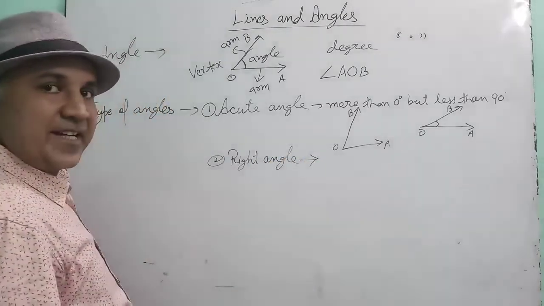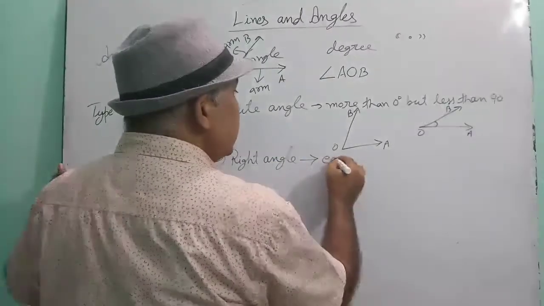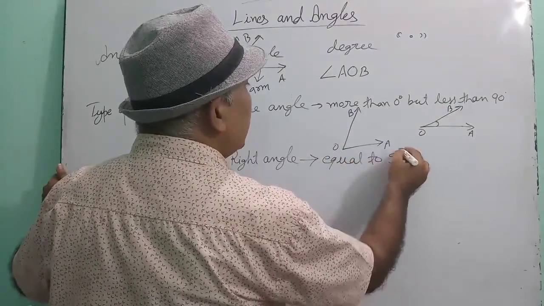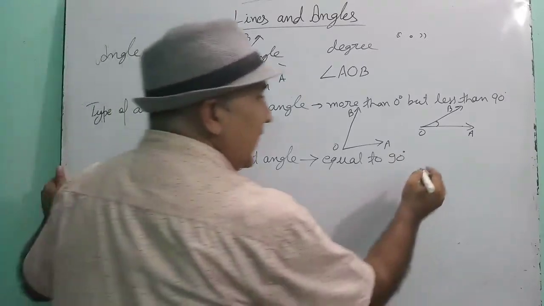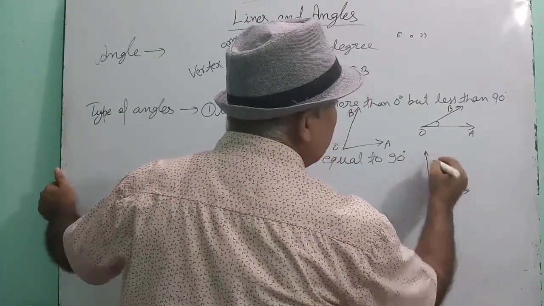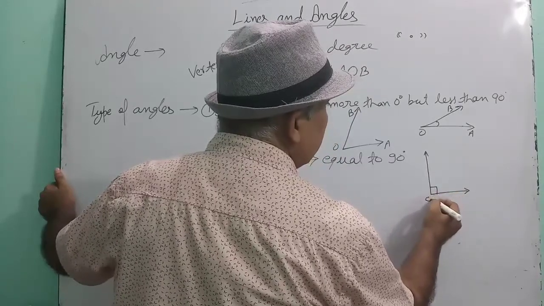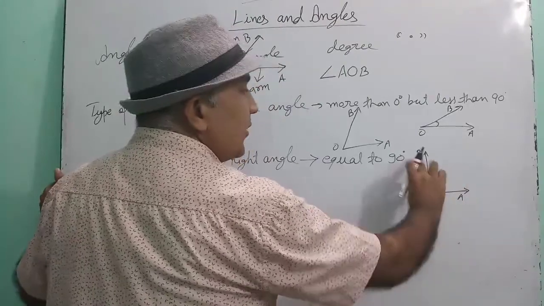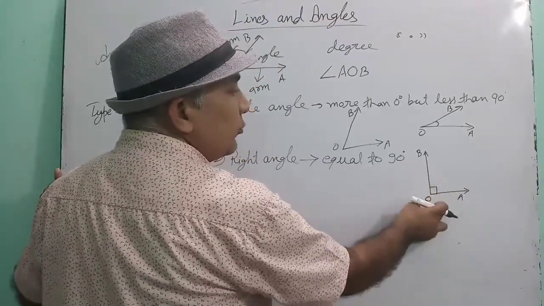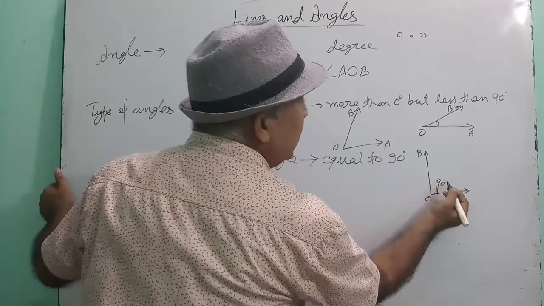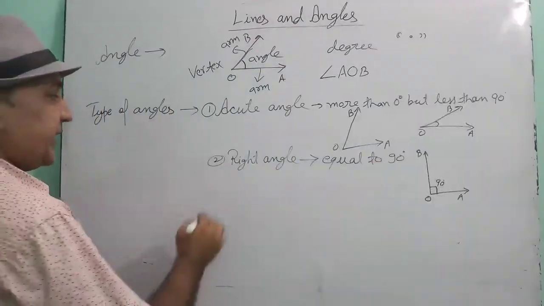The second angle is the right angle. Right angle means an angle equal to 90 degree. The angle which is 90 degree is called a right angle. See children, OA and OB are both perpendicular to each other. Then this angle will be called a right angle because its measure is 90 degree.